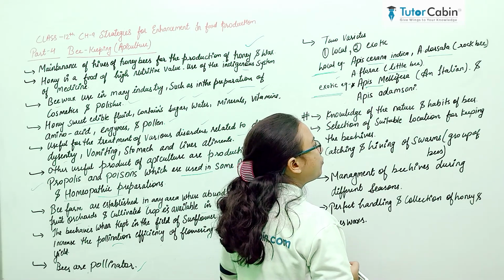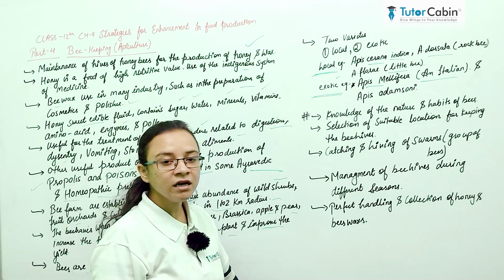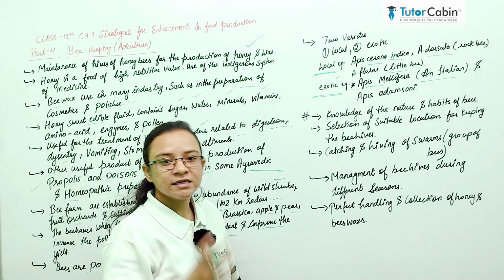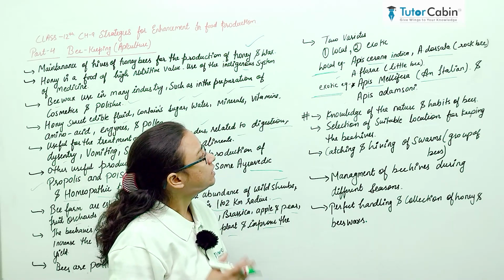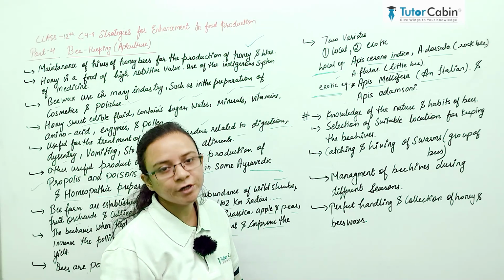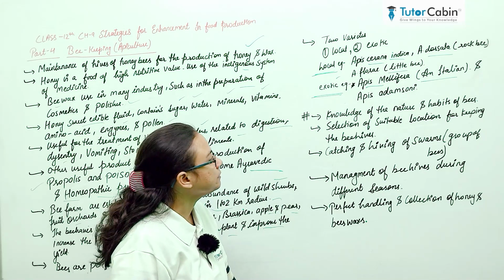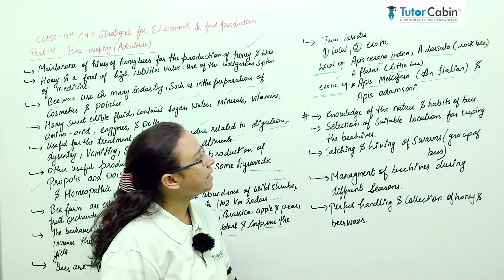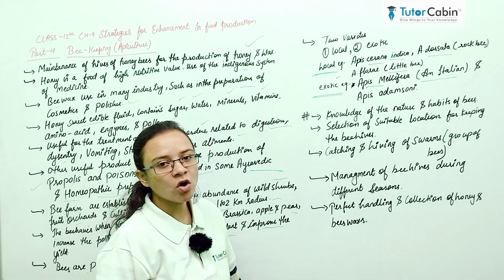Apis mellifera is the Italian bee. It is used for large scale production of honey. These bees are very useful and give good and best quality honey. And the second one is Apis adamsoni. All these are very important and beneficial varieties of bee.